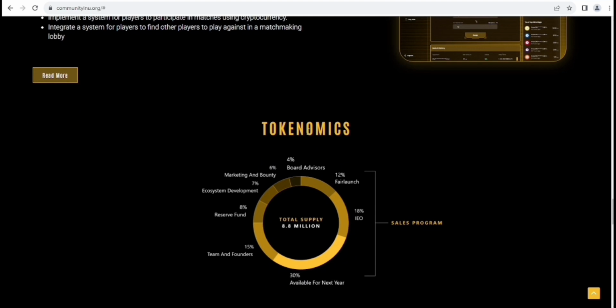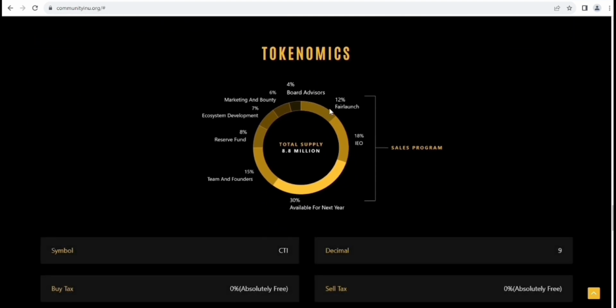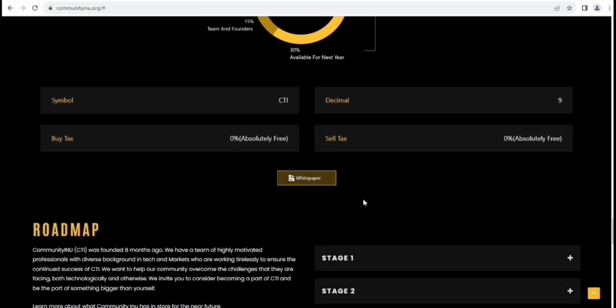Now, the tokenomics. Here you can see, guys, 12% on fair launch, and they have 18% on the IEO. Also you can see more about this project, like the team and founder at 15%, and 30% available for next year. I don't know why 30% is available for next year, I don't know.